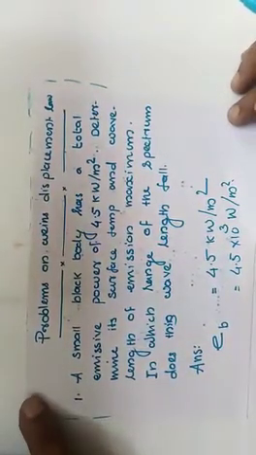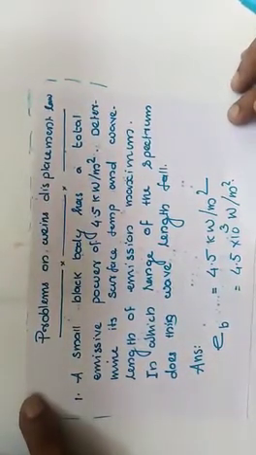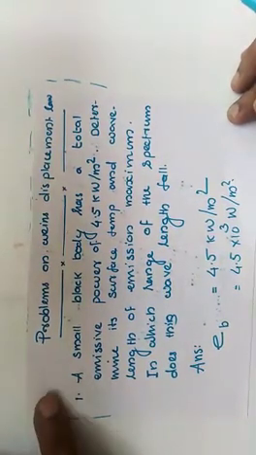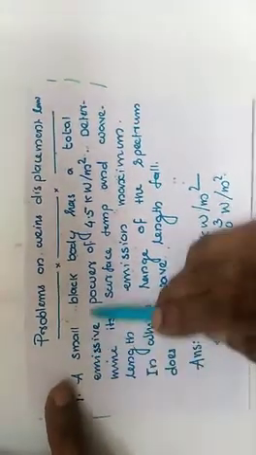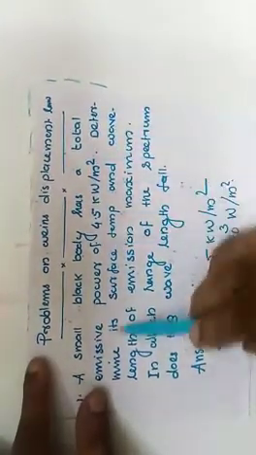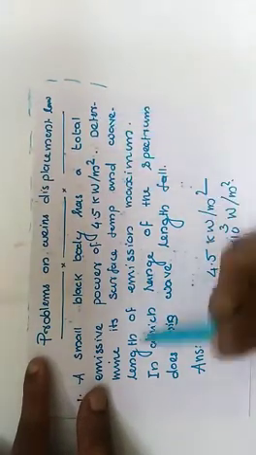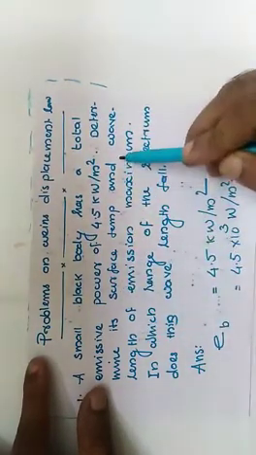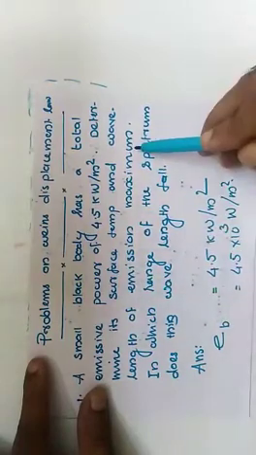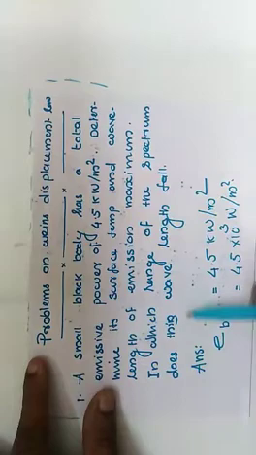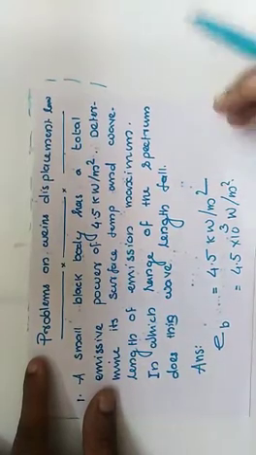In this video lecture, we will see the problems based on Wien's displacement law, Stefan-Boltzmann's law and Planck's law. A small black body has a total emissive power of 4.5 kilowatt per meter square. Determine its surface temperature and wavelength of emission maximum. In which range of spectrum does this wavelength fall?